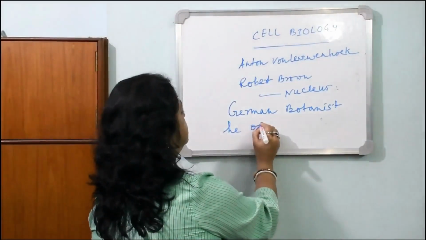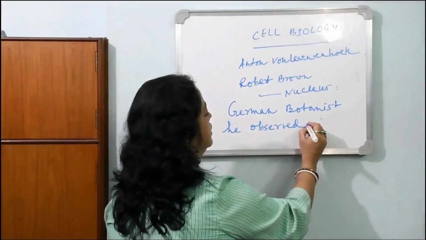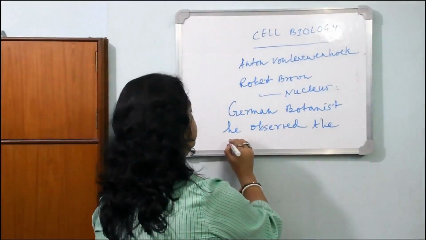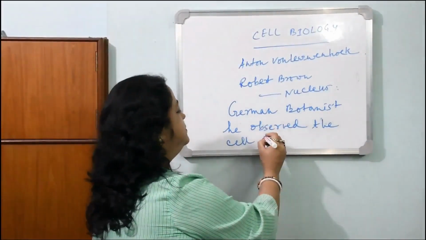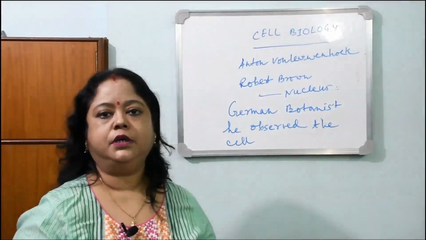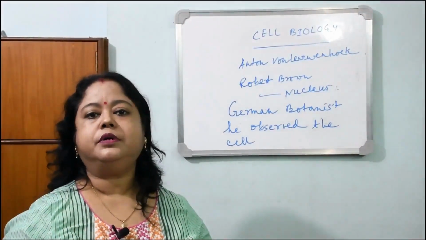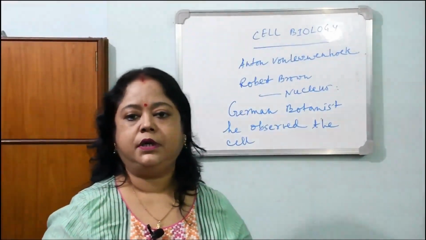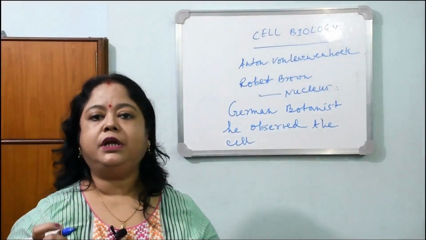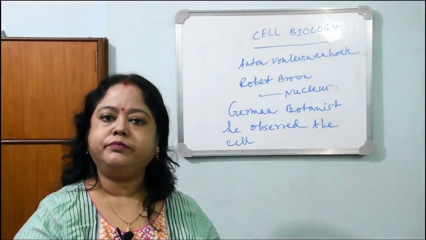He observed the cell in more detail, and then he proposed the cell theory. But all these discussions we are going to have in the subtopics. Now I am giving the subtopics which we shall discuss in different units or different videos.